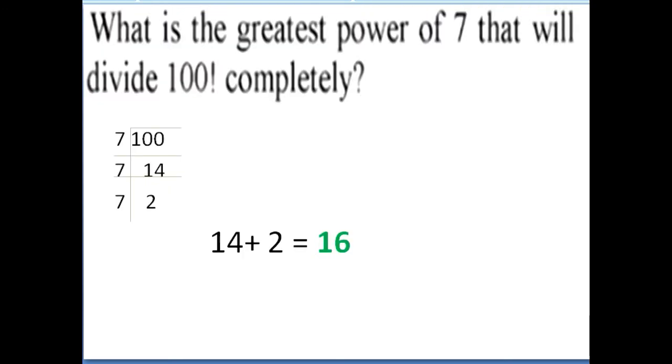What is the greatest power of 7 that will divide 100 completely? Here you have to divide as we are doing: 100 divided by 7 is 14, then 14 divided by 7 is 2. So the greatest power of 7 is 14 plus 2, it is 16.